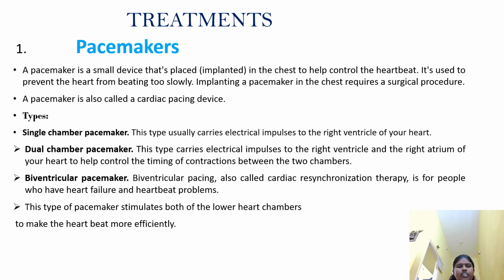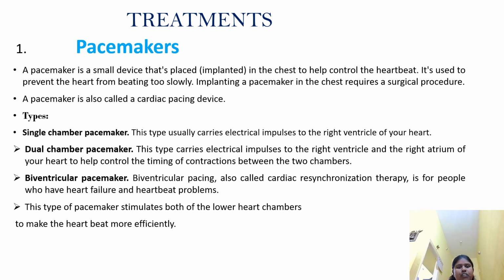In a single chamber pacemaker, this type usually carries electrical impulses to the right ventricle of your heart. Dual chamber pacemaker: this type carries electrical impulses to the right ventricle and right atrium of your heart to help control the timing of contractions between the two chambers.